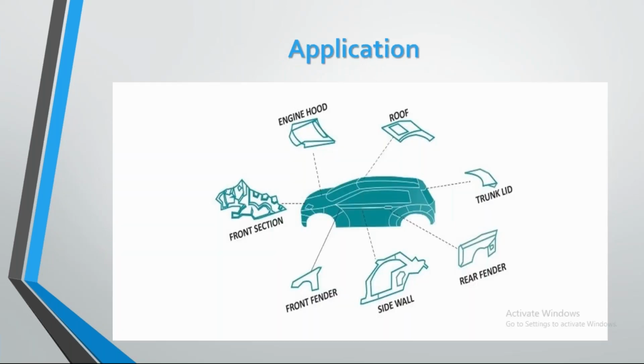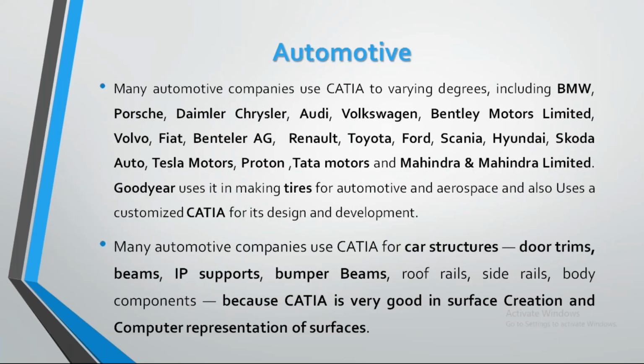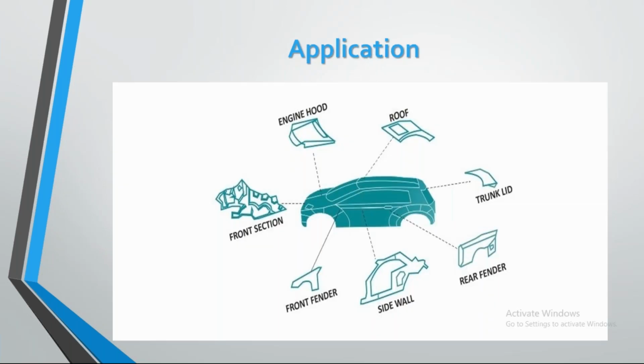By using CATIA surfacing: front section, engine hood, roof, trunk lid, rear fender, front fender, side walls. These are all the outer parts, and each and every outer part is designed by CATIA, because CATIA is very good in creation and computer representation of surfaces. When it comes to surfaces, no other software competes with CATIA. CATIA is number one.